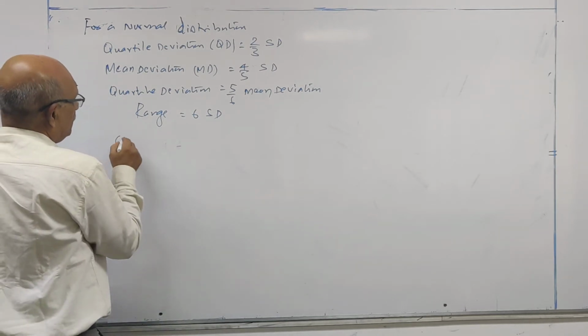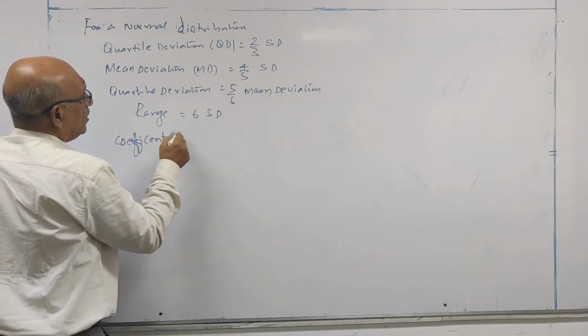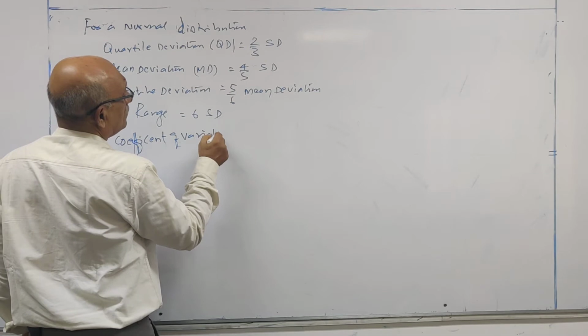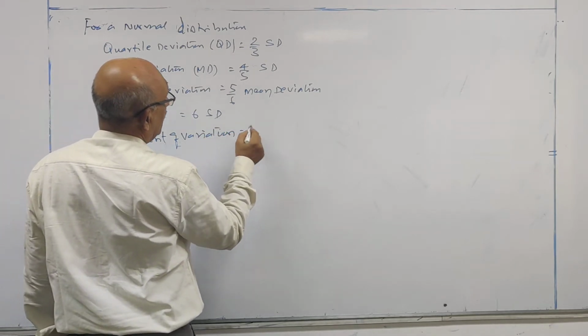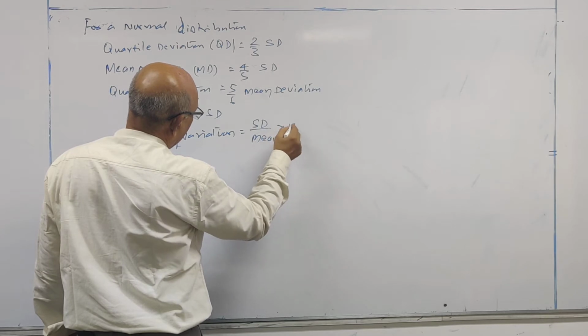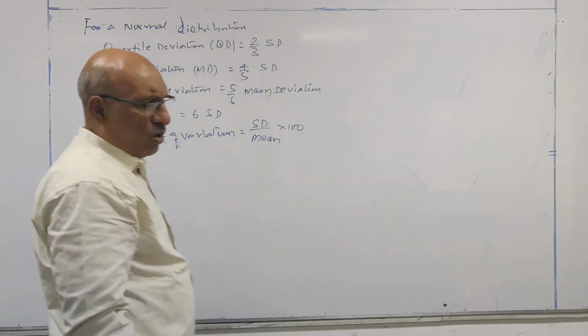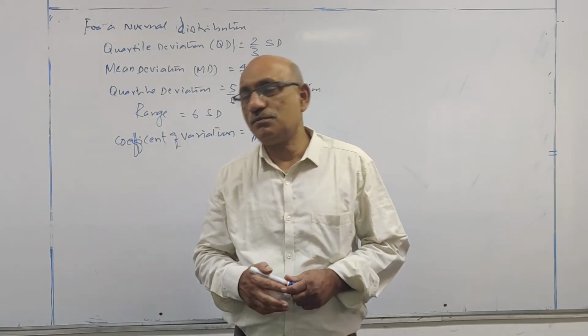CV, coefficient of variation, is equal to standard deviation over mean into 100.